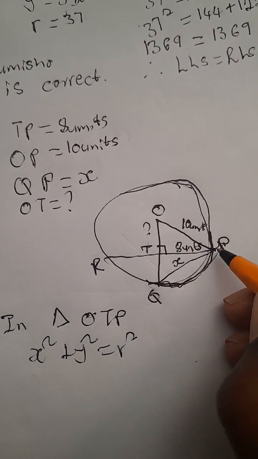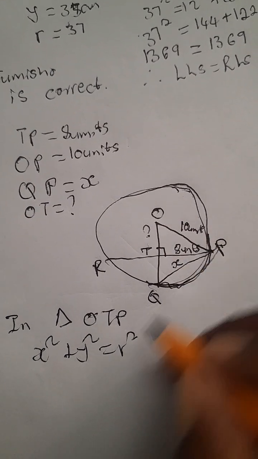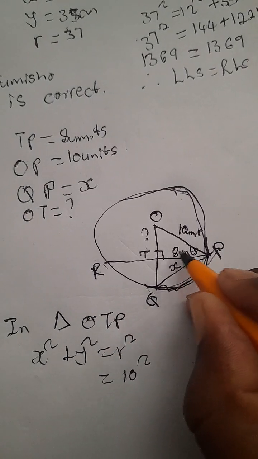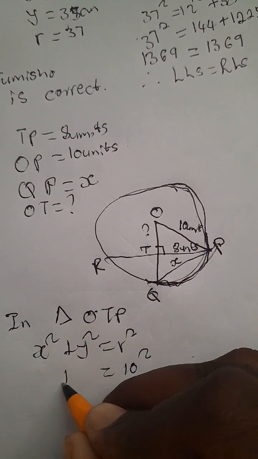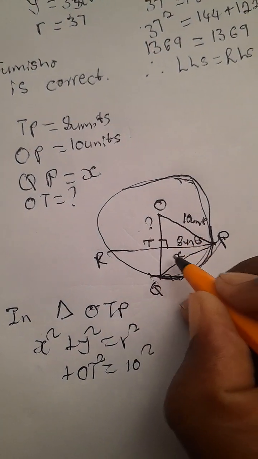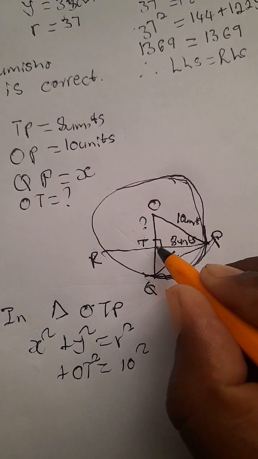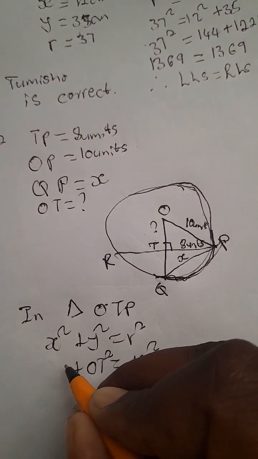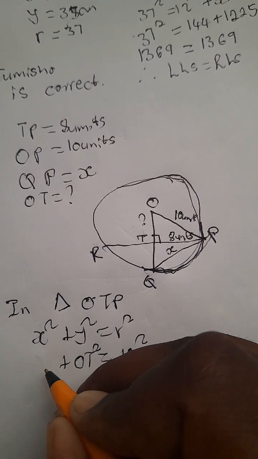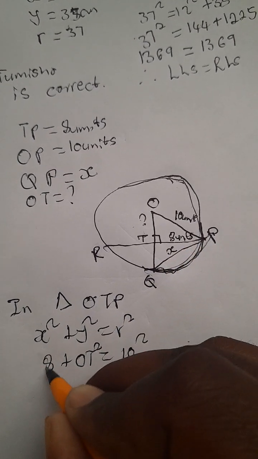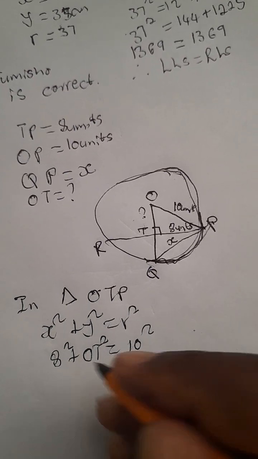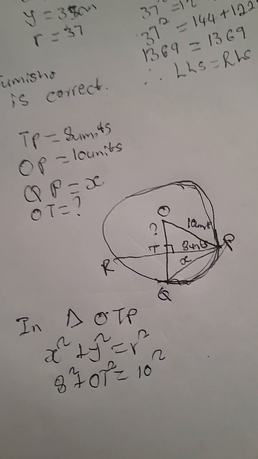What is our hypotenuse? Our hypotenuse here is the longest side, which is 10. So that will be 10 squared. What is our opposite? It is OT, so we'll put it where there's b. This is our opposite. When you're standing here, your opposite is here. So this is your adjacent side. In other words, it's TP. What is our TP? Our TP is 8.